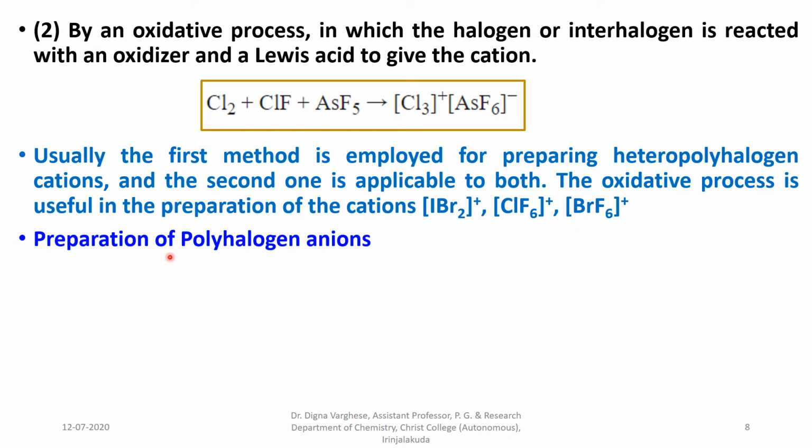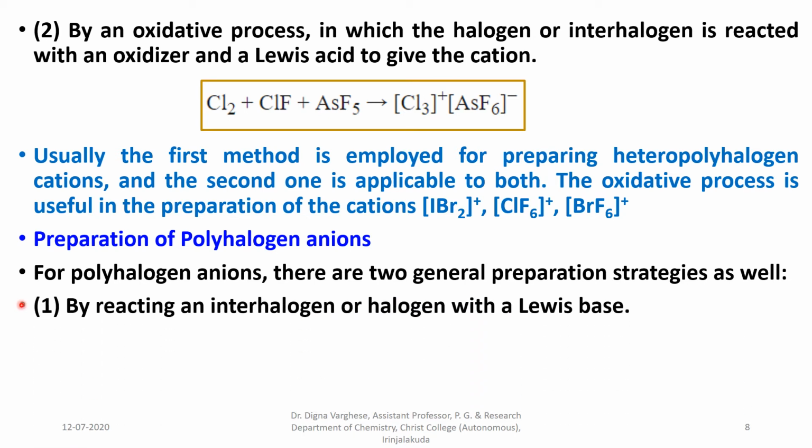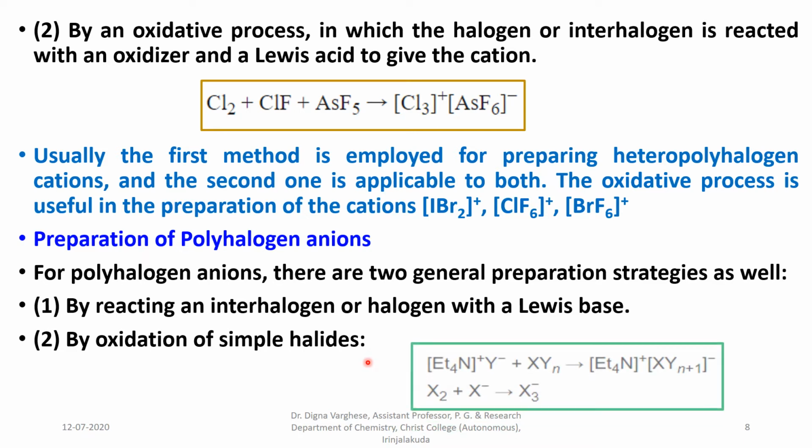Next one is preparation of polyhalogen anions. For polyhalogen anions, there are two general preparation strategies as well. First one is by reacting an interhalogen or halogen with a Lewis base. Second one is by oxidation of simple halides.